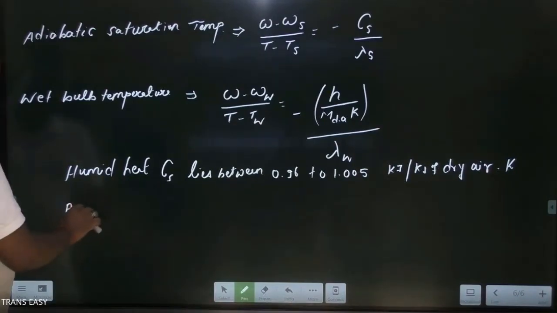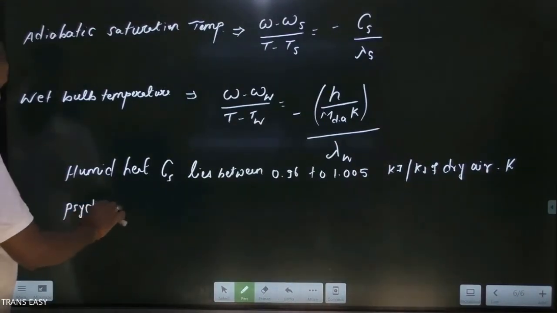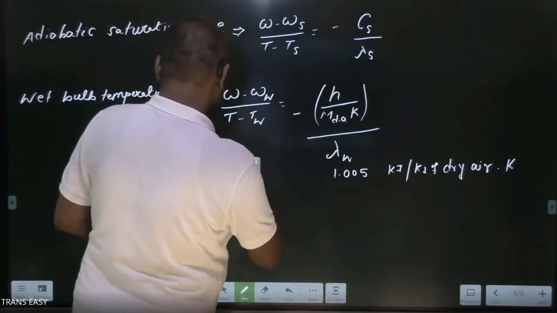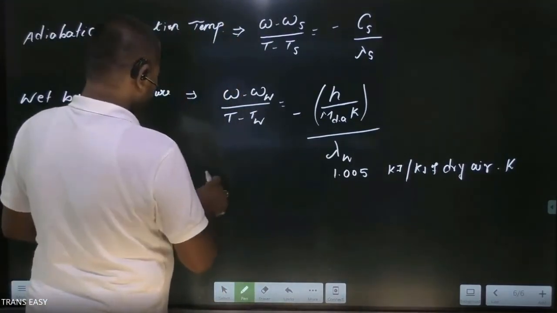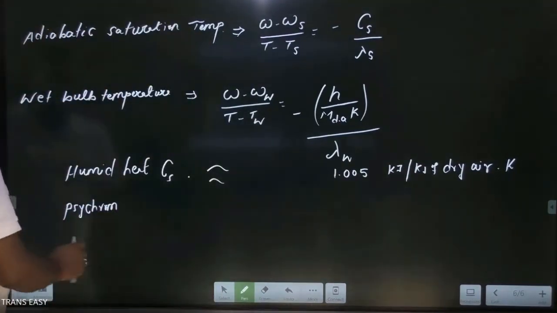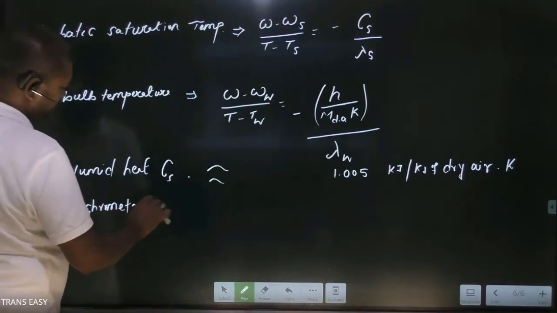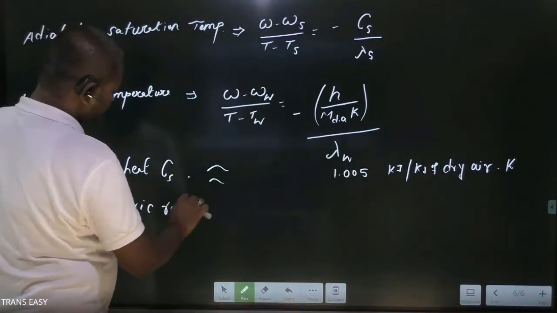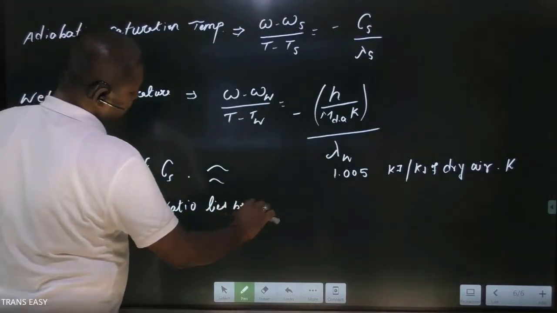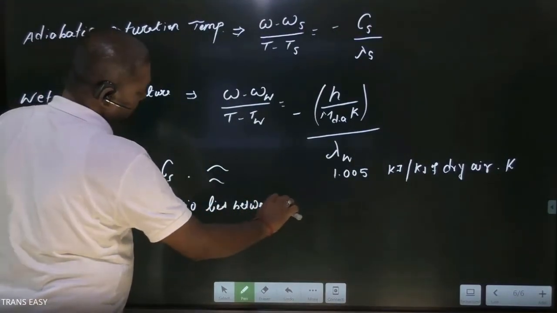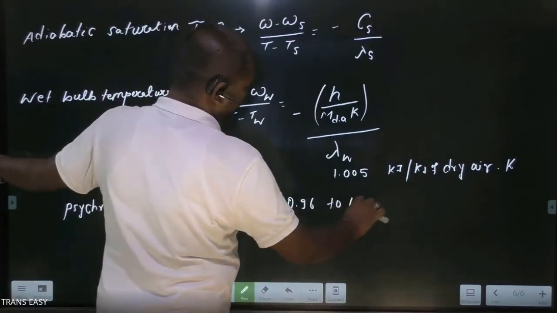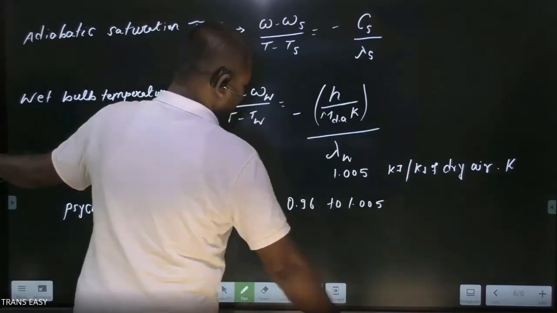And friends, the psychrometric ratio is approximately 1.005 kilojoule per kg of dry air per Kelvin. The psychrometric ratio lies between 0.96 to 1.005.